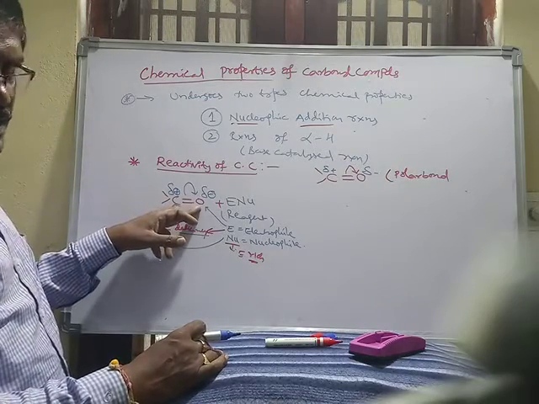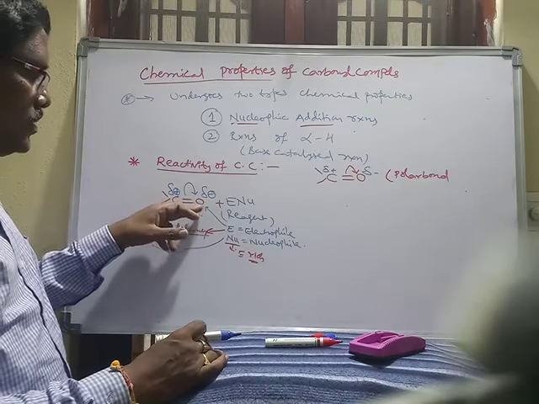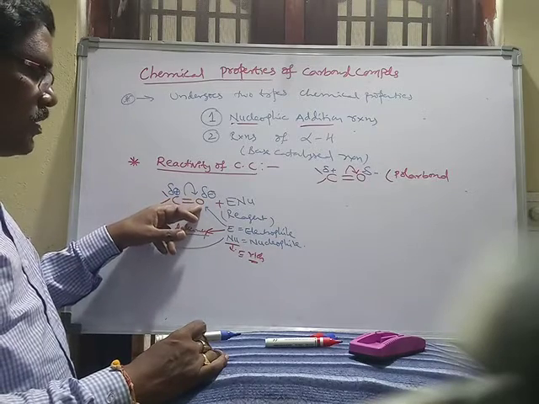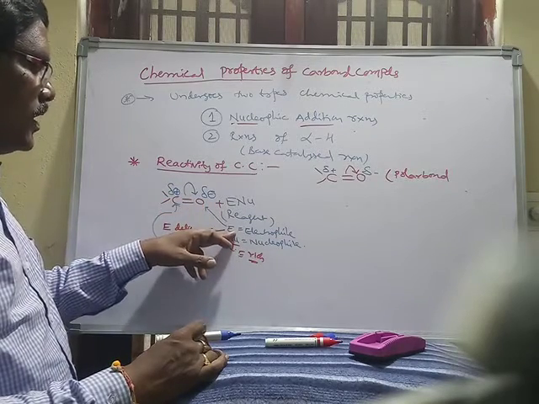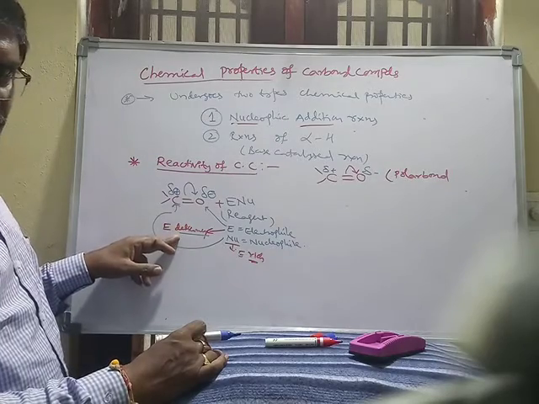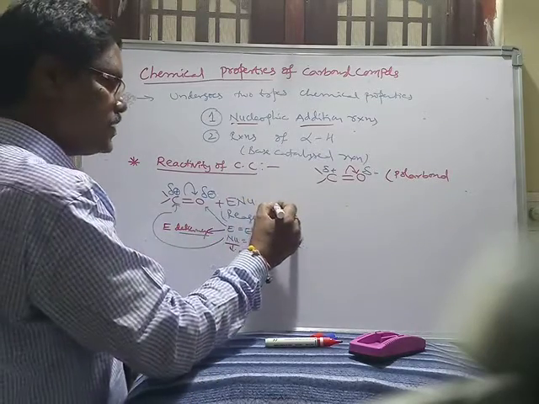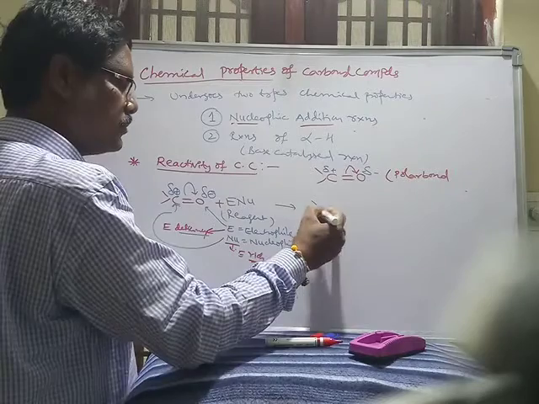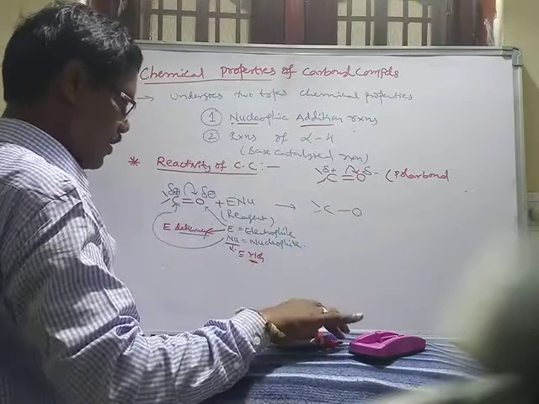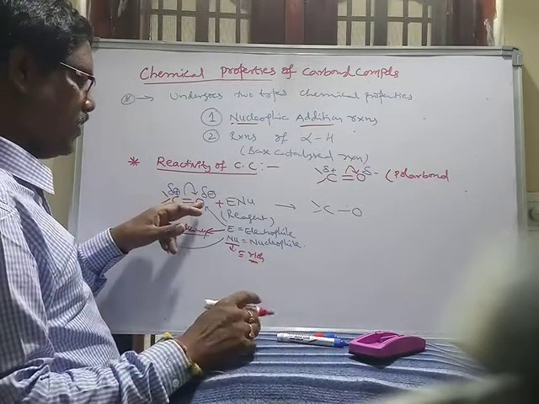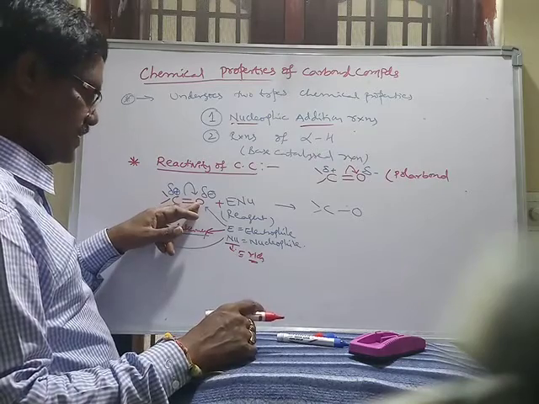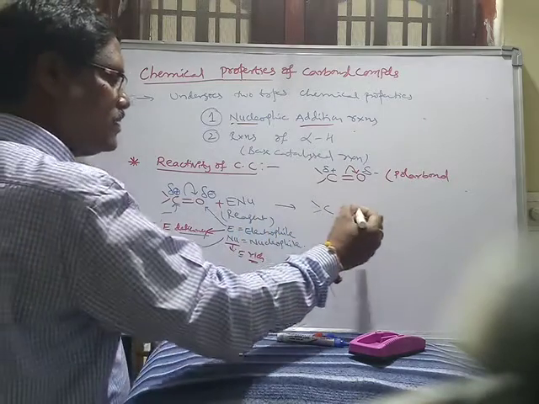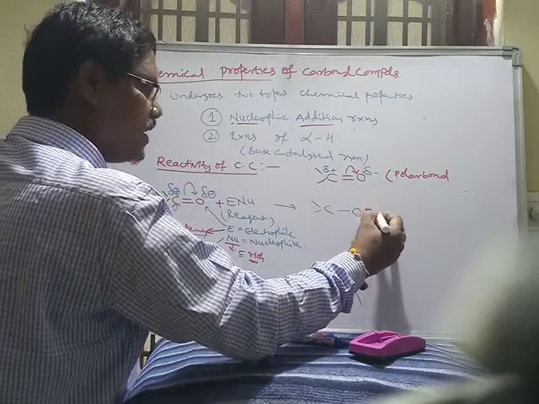After that, the oxygen contains a negative charge. Therefore, this oxygen attracts the electron deficient electrophile. The product is this one, with single bonds. Due to the shifting of the pi bond towards the oxygen, oxygen gets a negative charge, so here the electrophile is added.